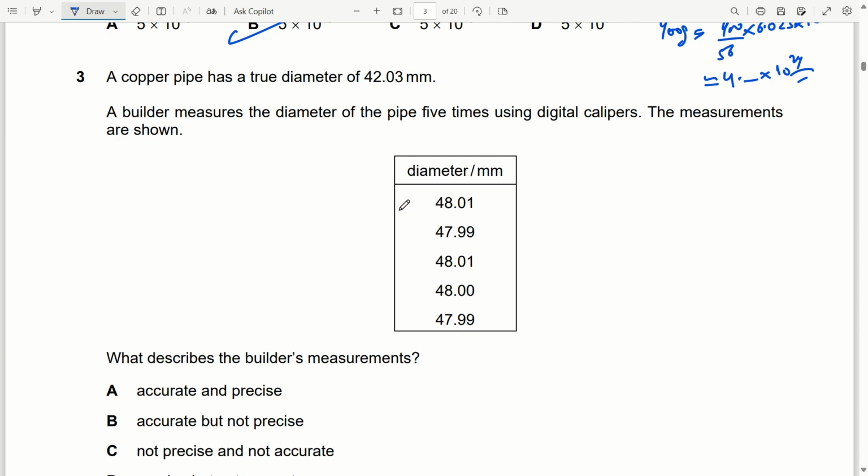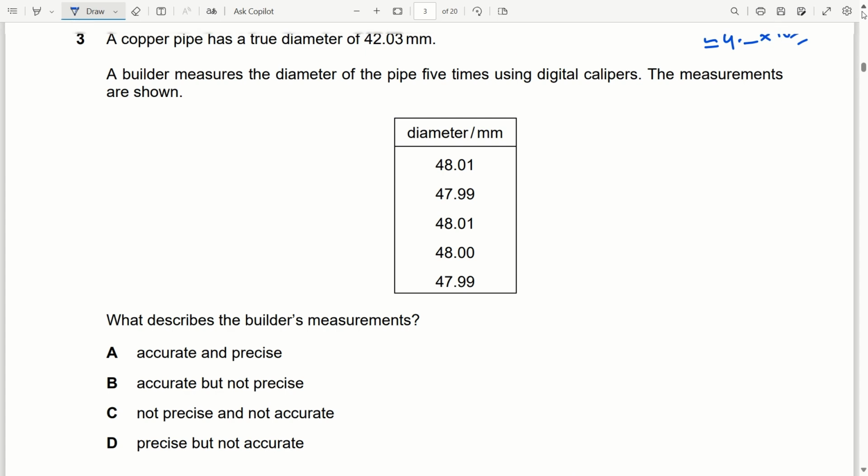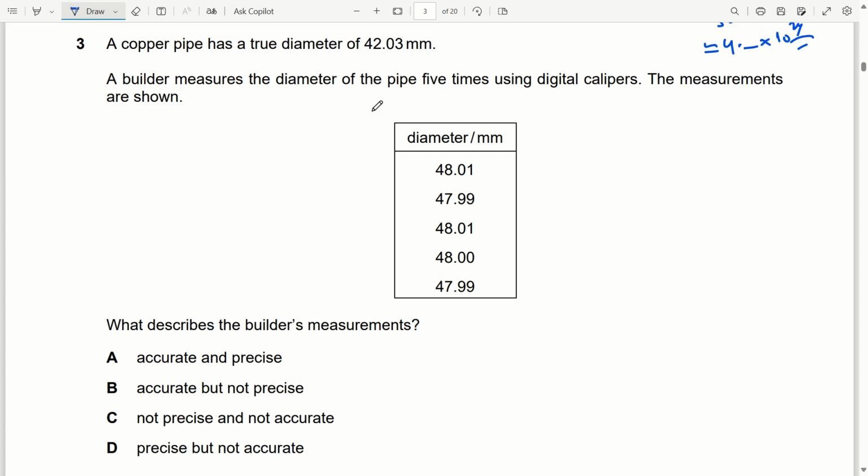Third question. A copper pipe has a true diameter of 42.03 mm. A builder measures the diameter of the pipe 5 times using digital calipers. The measurements are shown. What describes the builder's measurements? Now, the actual value is 42.03 and the builder is getting 48, 47. So this is not accurate. So, A and B options will cancel out. But we can see all the values are within a very short range, that is 48.01, 47.99. So the values are precise. So option D will be the correct one.